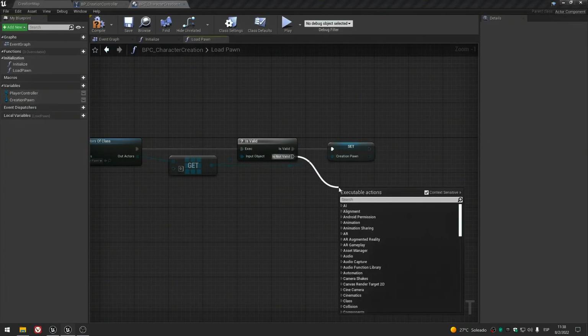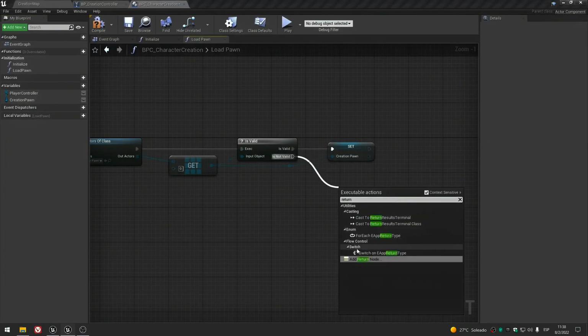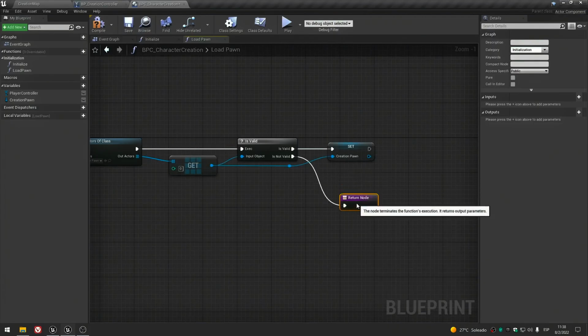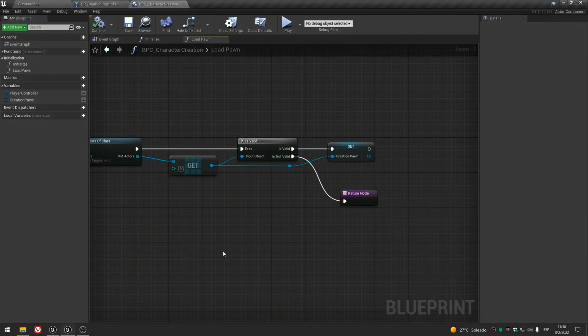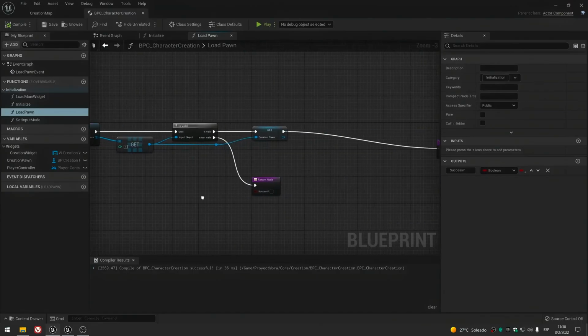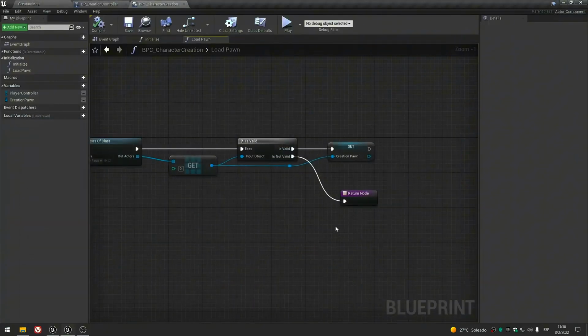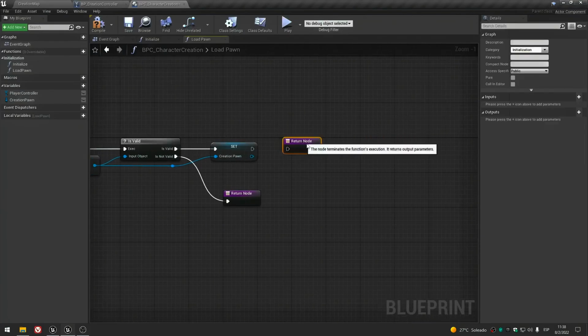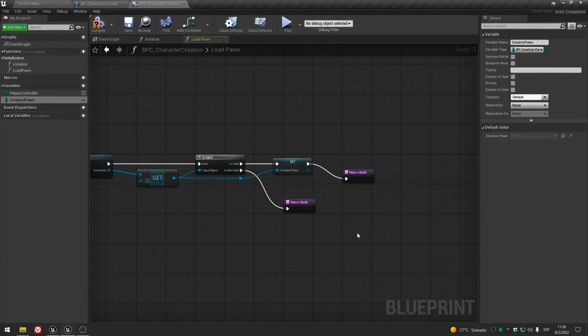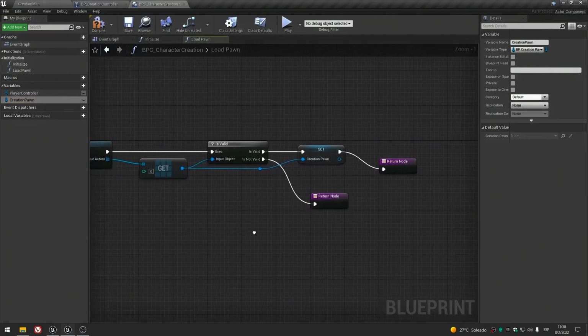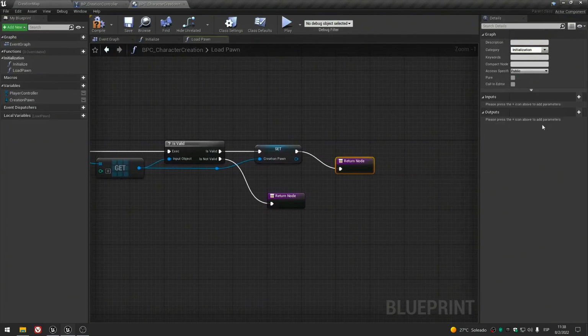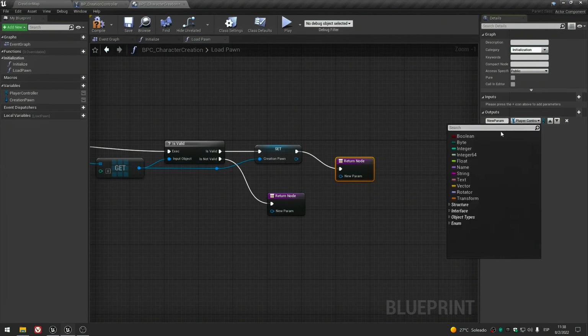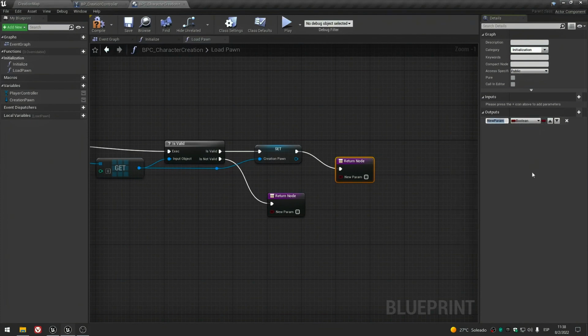If we didn't find anything valid, we will return, but I am missing something. Yes, we need to inform whether we are actually finding a valid character or not. So we will return a bool variable, call it success, and we will check it.